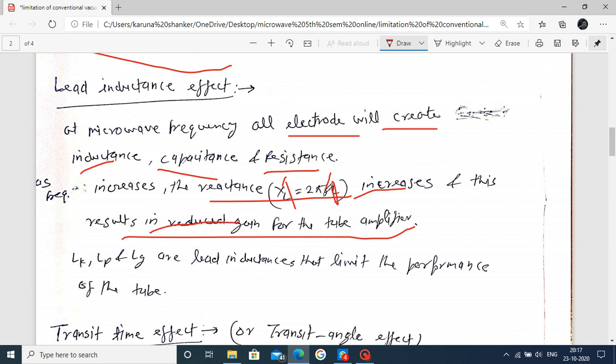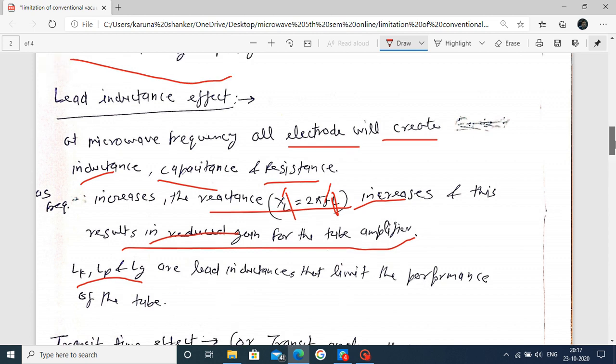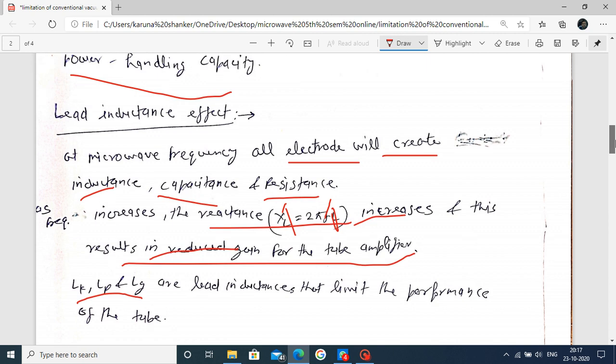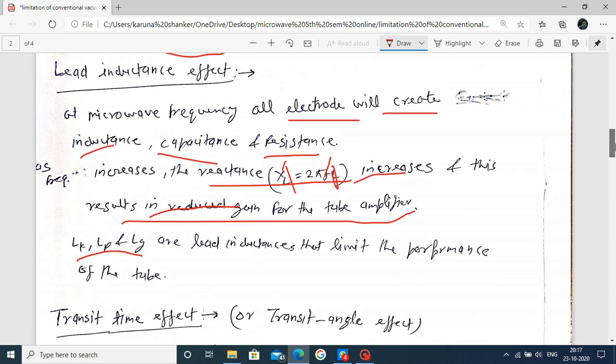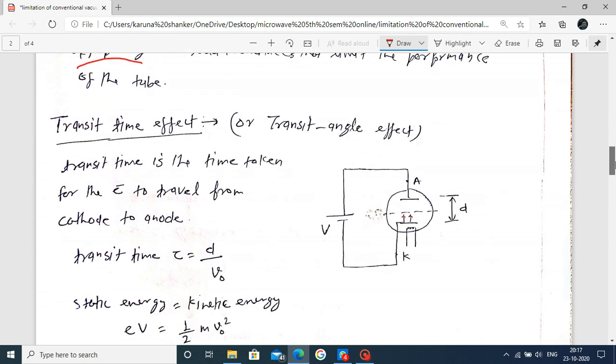That's why we cannot use a vacuum tube. The lead inductance, the value of your inductor, is represented by this symbol. This effect is also a reason we cannot use a vacuum tube at microwave frequency.